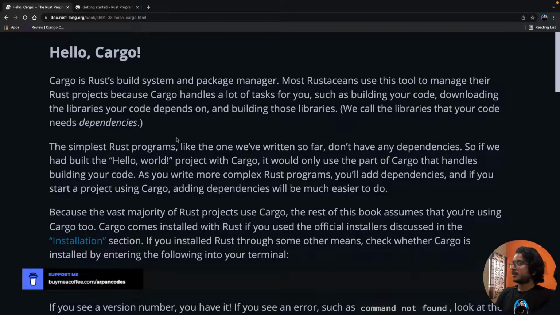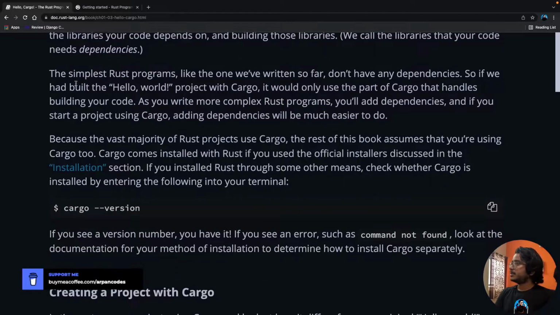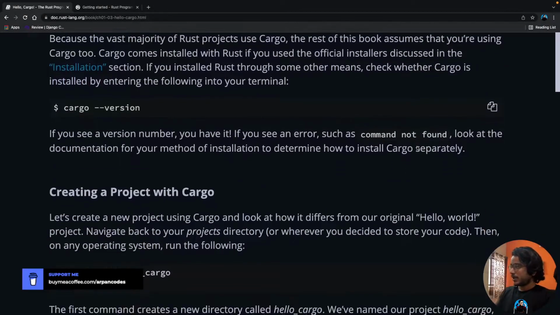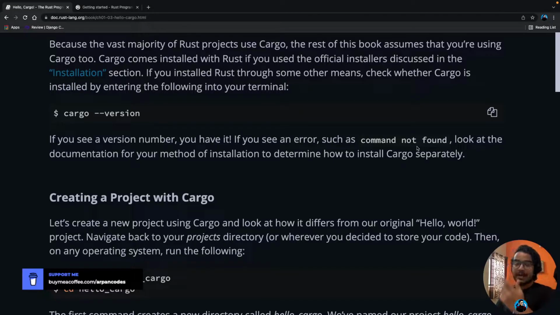We call the libraries that your code needs dependencies. The simplest Rust programs, like the ones we have written so far, don't need any dependencies. So if we had built the Hello World project with Cargo, it would only use the part of Cargo that handles building your code. As you write more complex Rust programs, you'll add dependencies. If you start a project using Cargo, adding dependencies will be much easier to do. Okay, so basically Cargo will handle all the package managing and building, optimizing our code, hopefully.